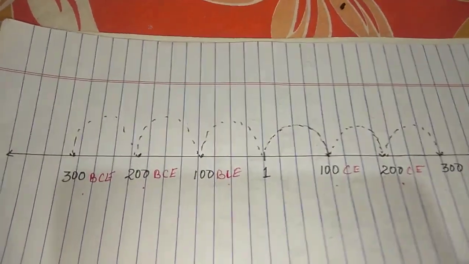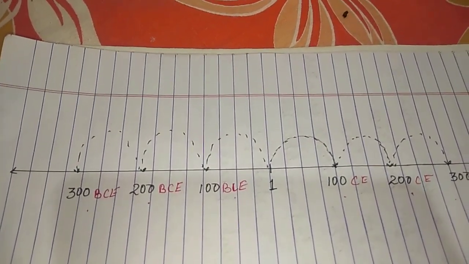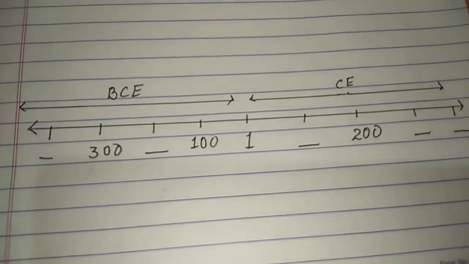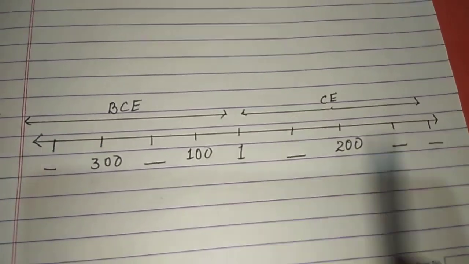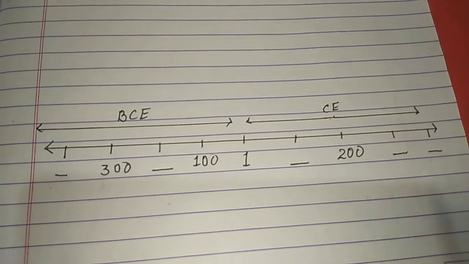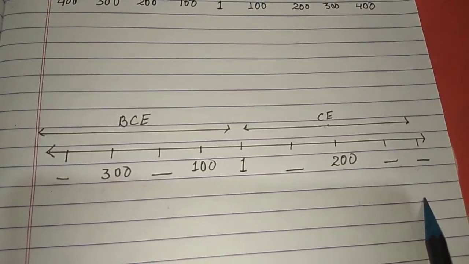Due to this system, it becomes possible to number the years before Christ's birth as well as those after his birth. This timeline has some missing dates. Children, can you fill them in? This one you have to do in your book.